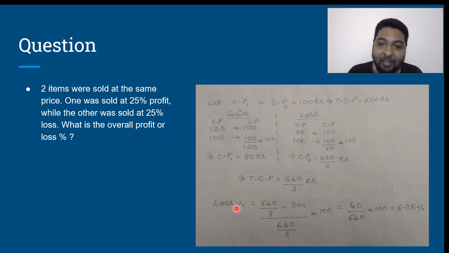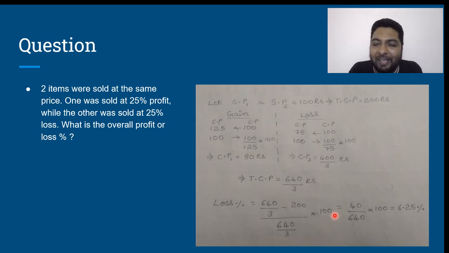Loss percentage is cost price minus selling price by cost price into 100. 640 by 3 minus 200 divided by 640 by 3 into 100, which is equal to, if I take the LCM as 3, 640 minus 600, which is 40, divided by 3, and the 3 gets cancelled out, divided by 640 into 100. 40 divided by 640 is the same as 1 divided by 16.